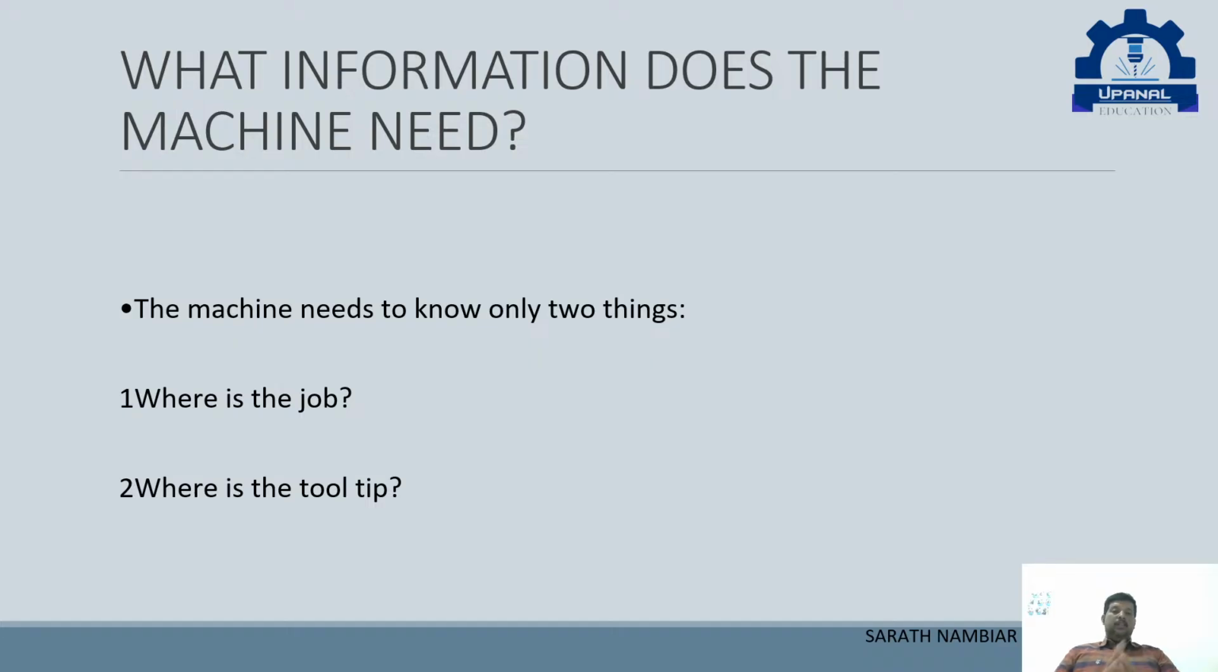Now, what information does the machine need? As I told, it needs to know where the job is and where the tool tip is. Last class, in the G code, I had mentioned G43. If this is my tool, each tool will have a different length. Some tools will be 60 mm long, some 100 mm long. If this is the top surface, we have to tell the machine that if the tool is in this position, it will touch the job. So that is known as where the tool tip is.